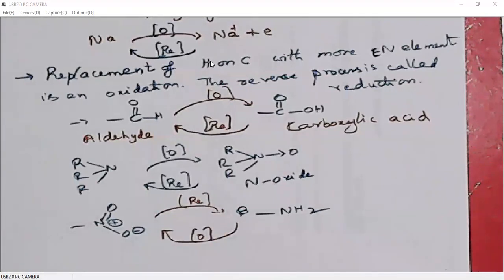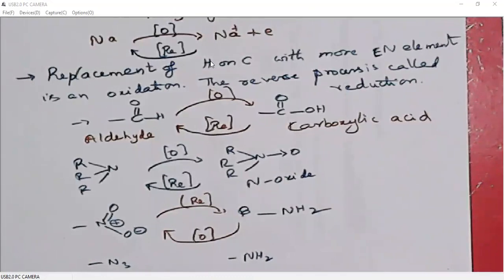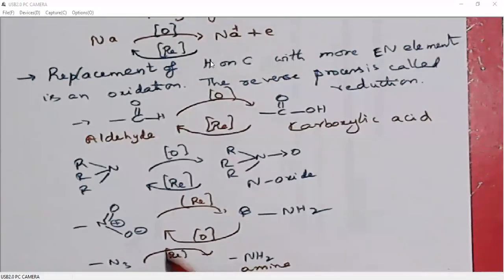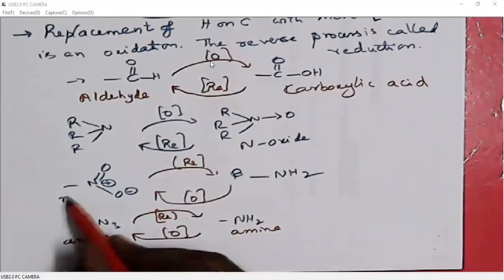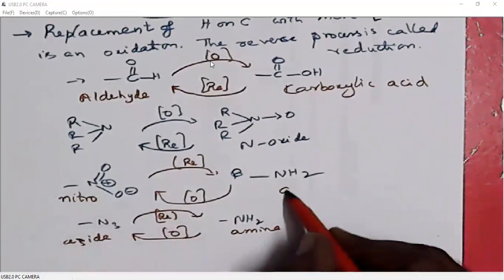Similarly, conversion of an azide to amine, again it is called reduction. The reverse process is called oxidation. This is nitro, this is amine.